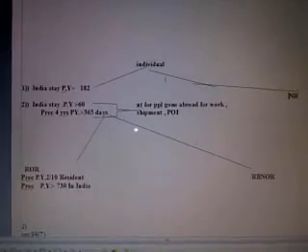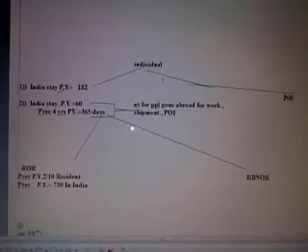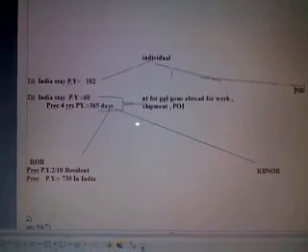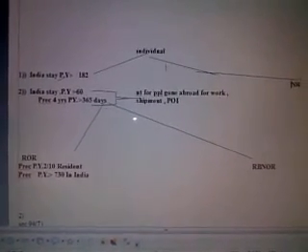So for an individual, first condition, resident or non-resident, then resident is divided into ROR and RBNOR.